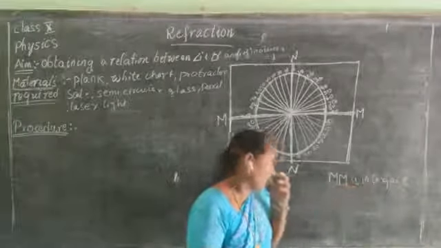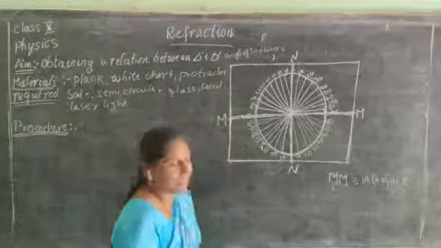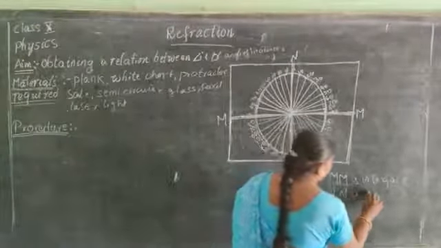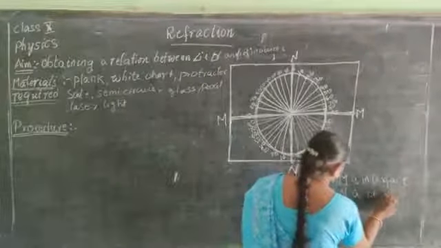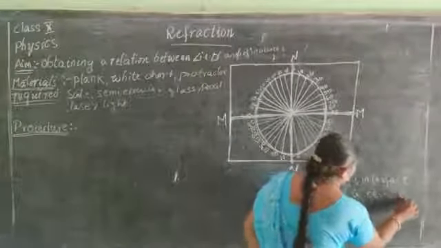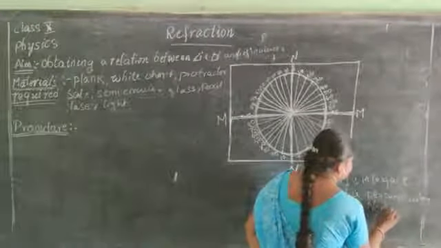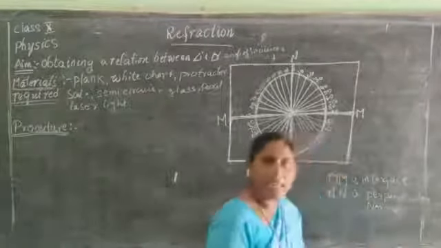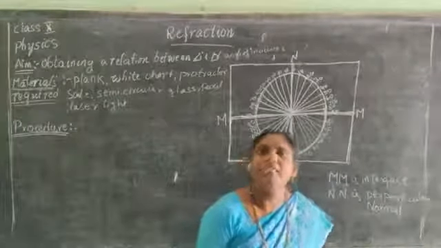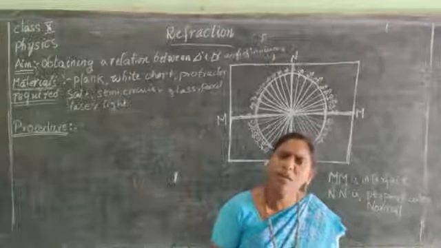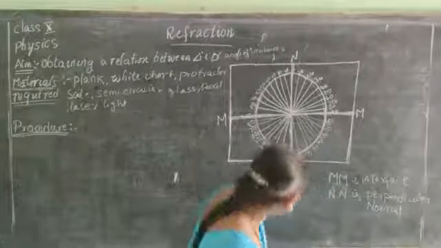MM is the interface and NN is the perpendicular line, or we can call it the normal. MM is interface and NN is a normal, or you can call it perpendicular.